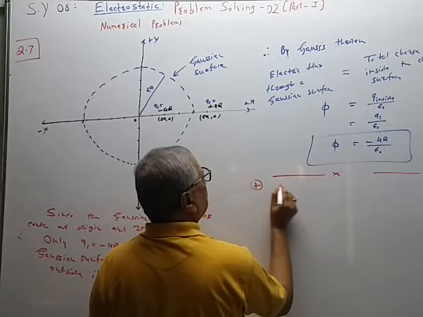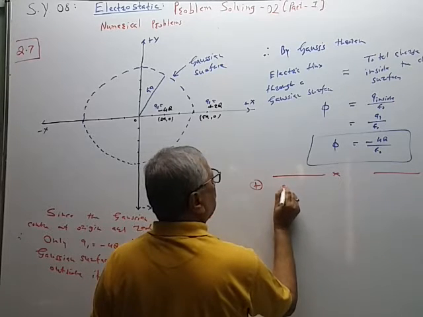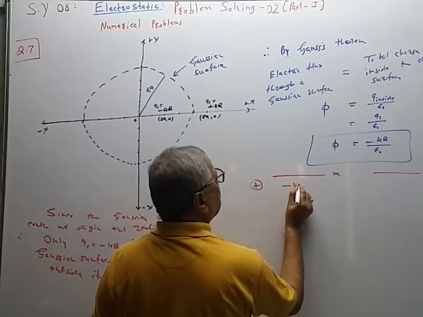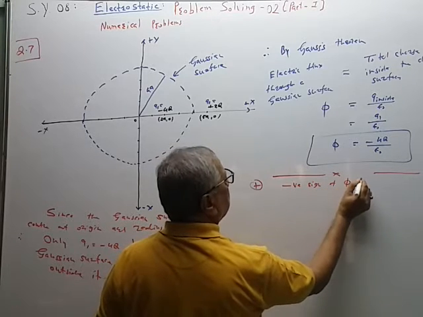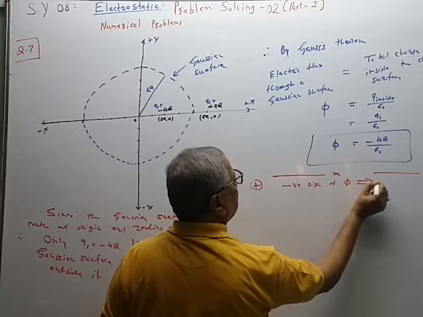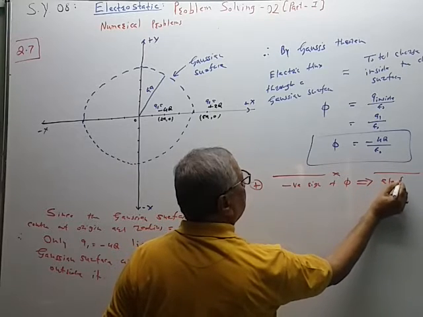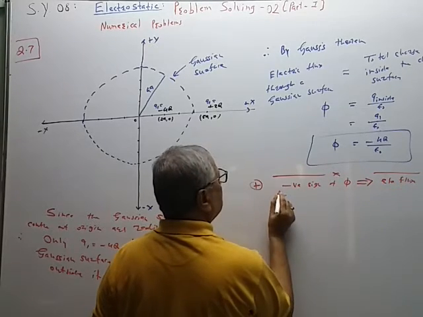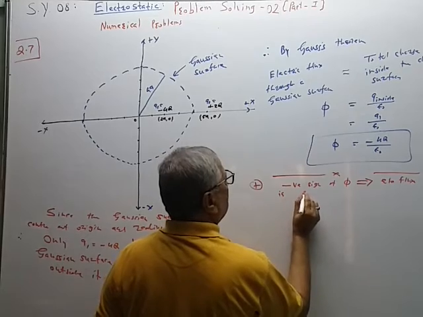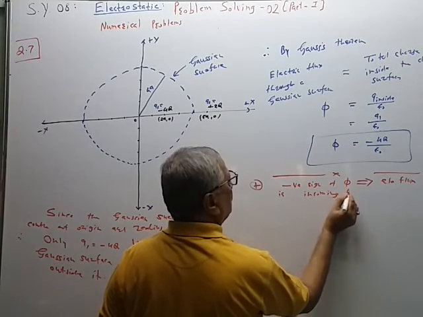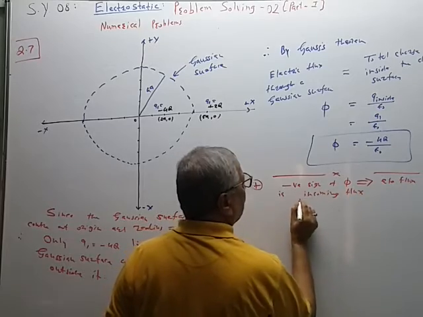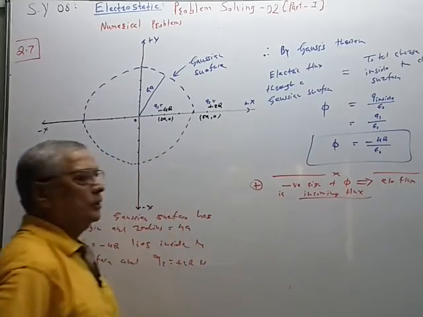The negative sign of phi indicates that electric flux is incoming flux, not outgoing flux. Now one more part.